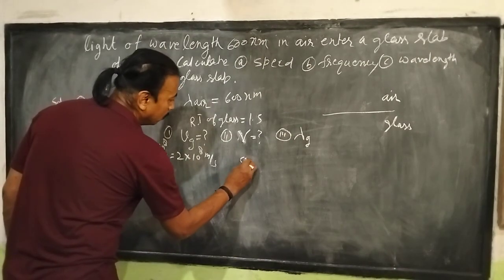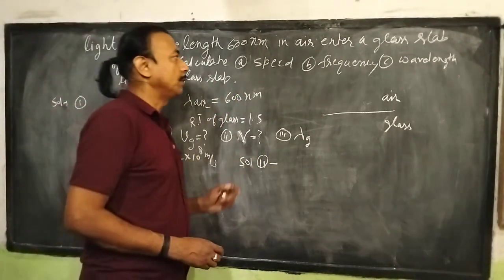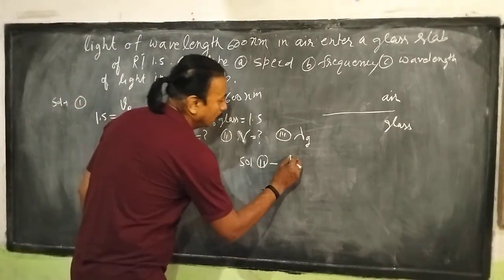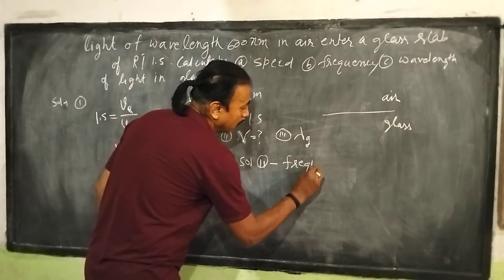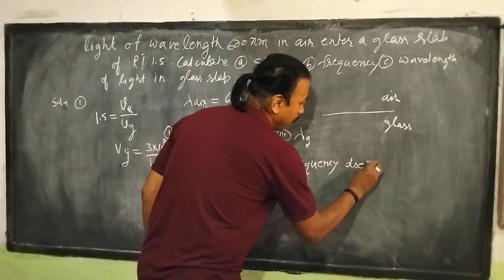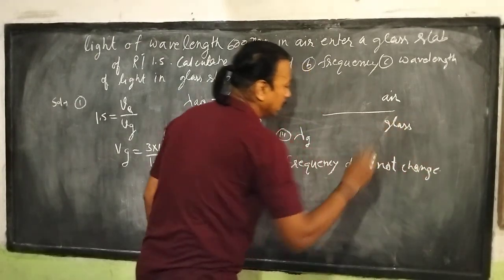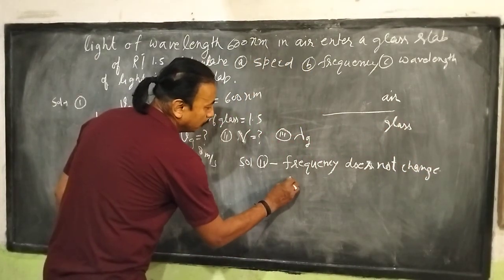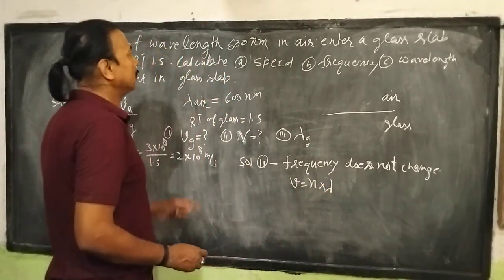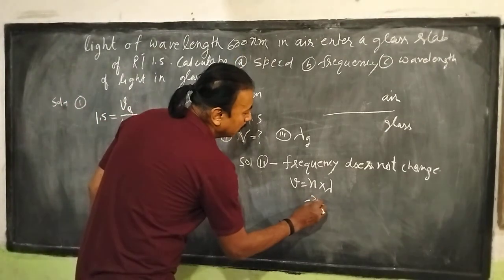For part 2, we are asked about frequency. The frequency of light does not change whether it is refraction or reflection. Frequency does not change. So what will be the frequency? We know the formula, speed v equals frequency into wavelength. Now we consider air, where the wavelength is given as 600 nanometer, and